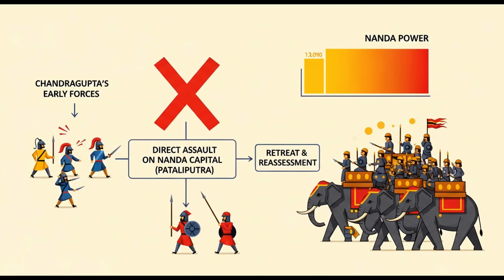Chandragupta first confronted the Nanda Empire directly. His forces launched a direct assault on Pataliputra, the Nanda capital. This initial strategy resulted in significant defeat. The Nanda army presented an immense challenge.